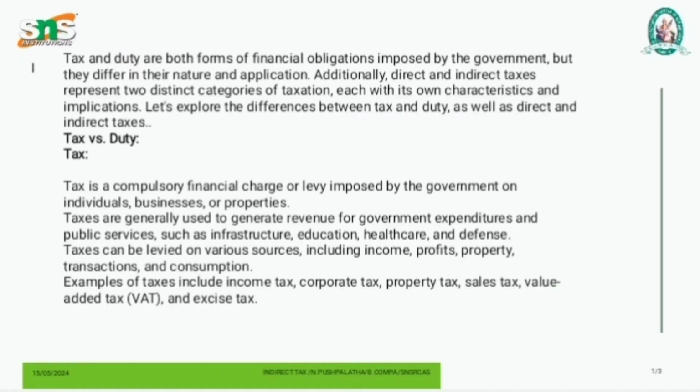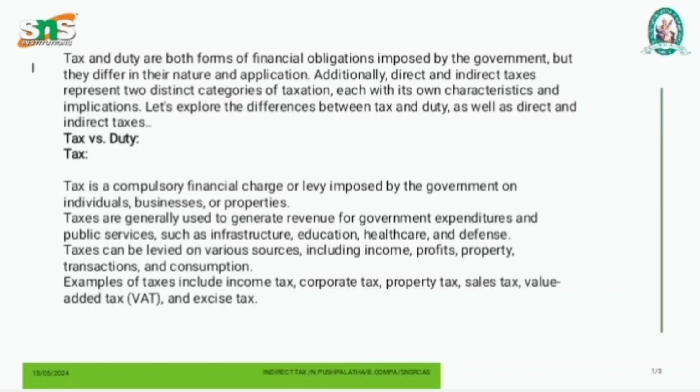Tax and duty are both forms of financial obligation imposed by the government, but they differ in their nature and application. Additionally, direct and indirect taxes represent two distinct categories of taxation, each with its own characteristics and implications. Let's explore the difference between tax and duty, as well as indirect and direct tax.